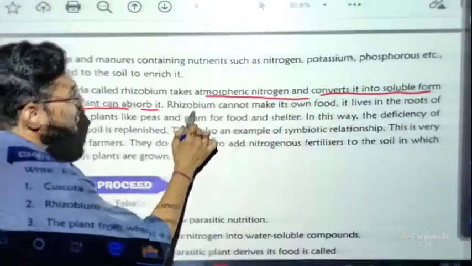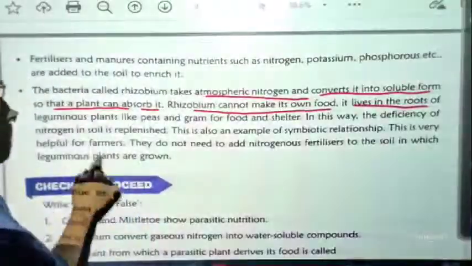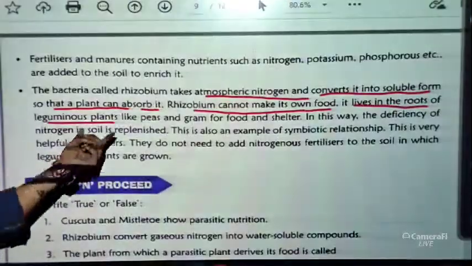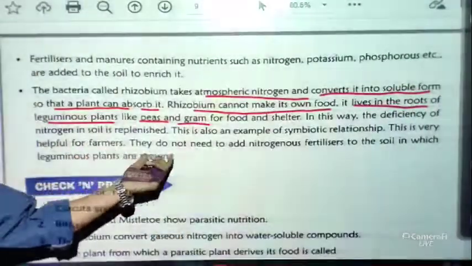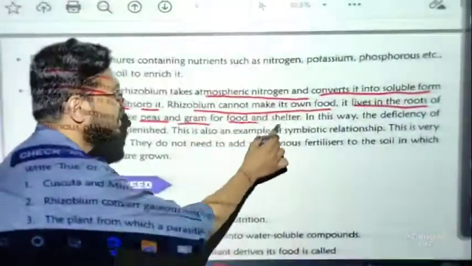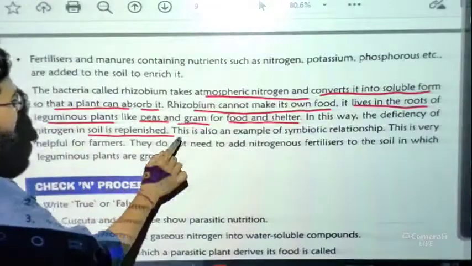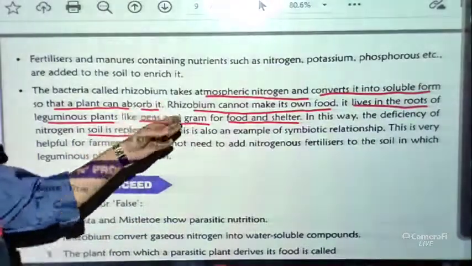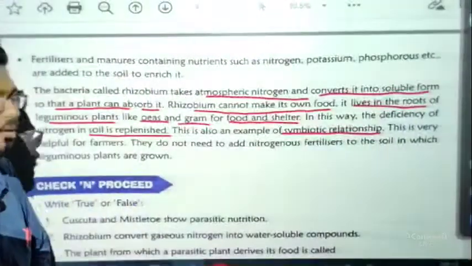Rhizobium can't make its own food. It lives in the roots of leguminous plants like peas and gram, for food and shelter. These are called leguminous plants. In this way the deficiency of nitrogen in soil is replenished. You can call this example a symbiotic relationship because it is also a give and take policy.